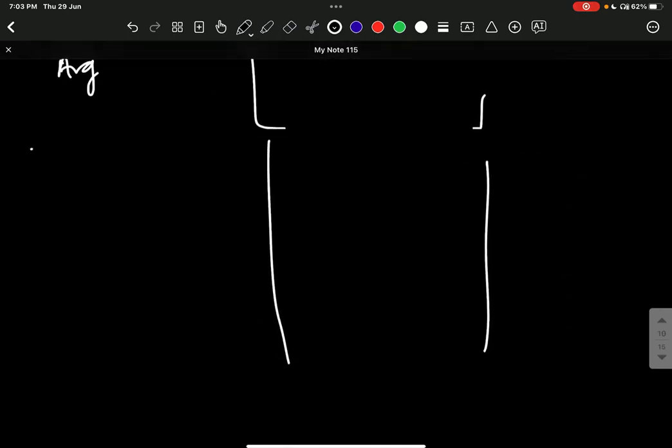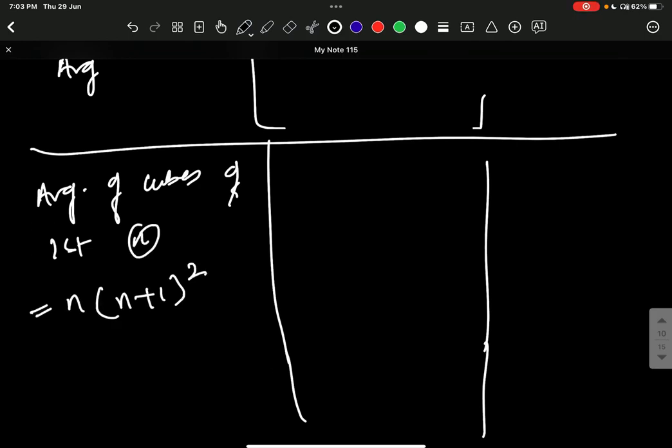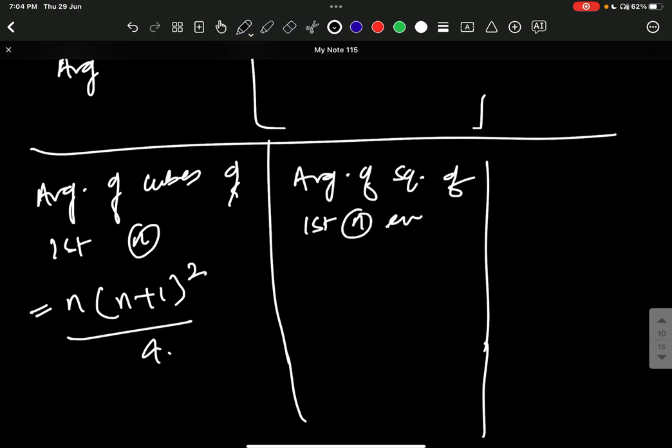The average of the cubes of first n natural numbers is n into n plus 1 whole square divided by 4. Here the average of the square of first n even numbers, that is 2 into n plus 1 into 2n plus 1 divided by 3.